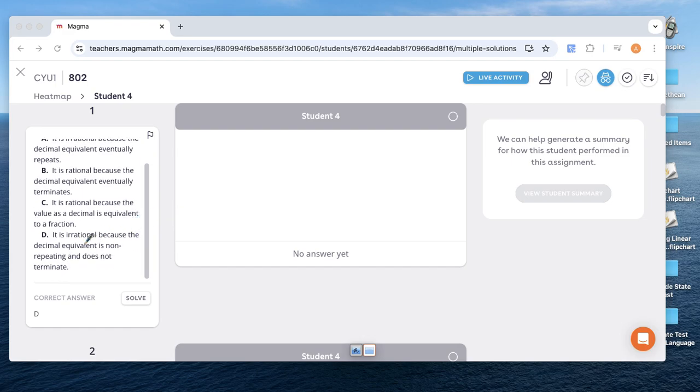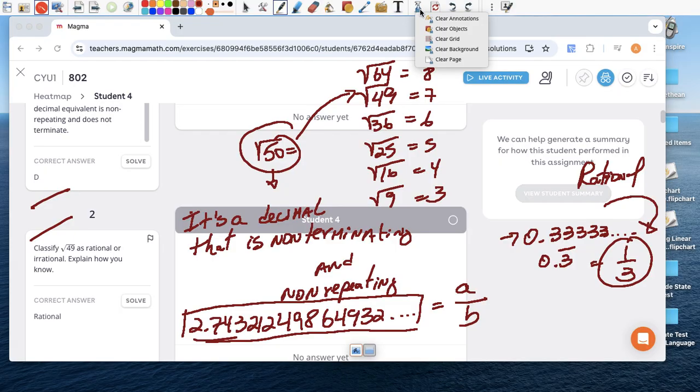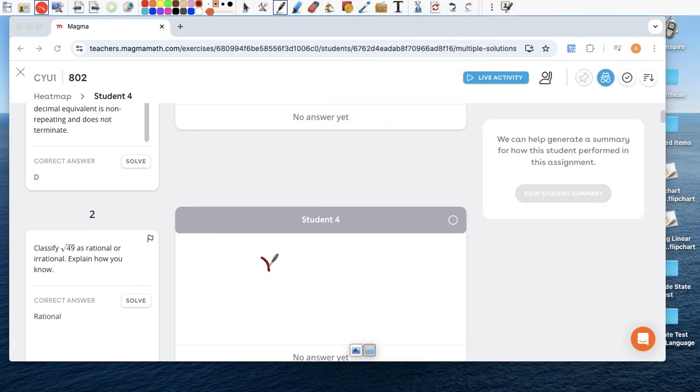D says it's irrational because the decimal equivalent is non-repeating and does not terminate, which we just talked about. Square root of 49, and I know, again, right off the bat, they give you the answer. Square root of 49 is a perfect square. Why? Because what number times itself gives you 49? It's 7. It's actually plus or minus 7, but let's just use 7 for now.